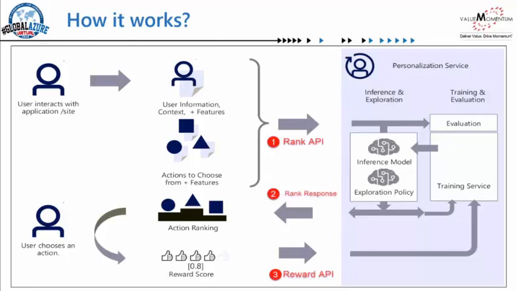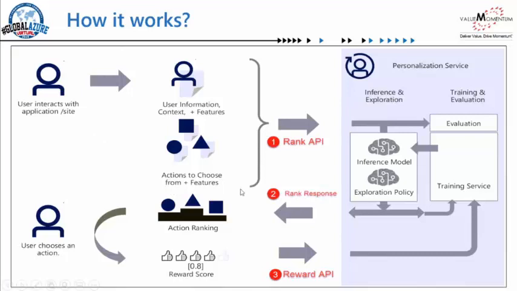All this becomes context information for the rank API. The rank API would use this context and rank the news articles based on that feature set. Once it has ranked, it will give the highest probable news article back as a response to the application.